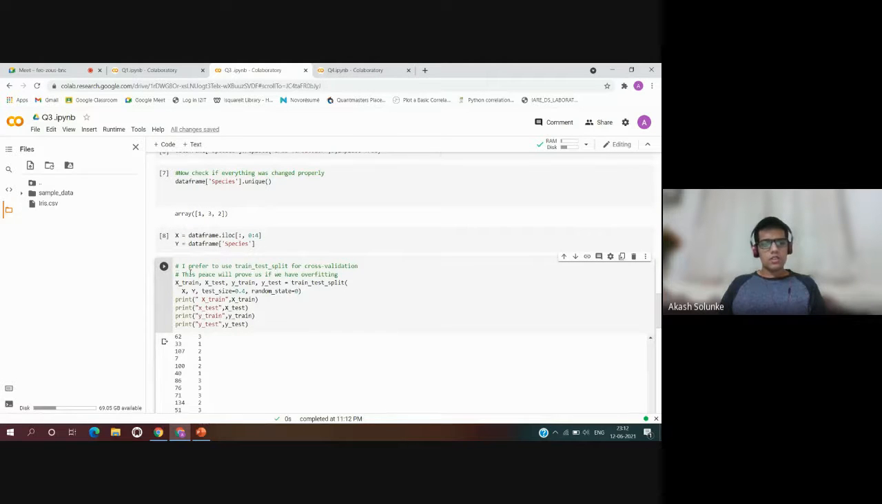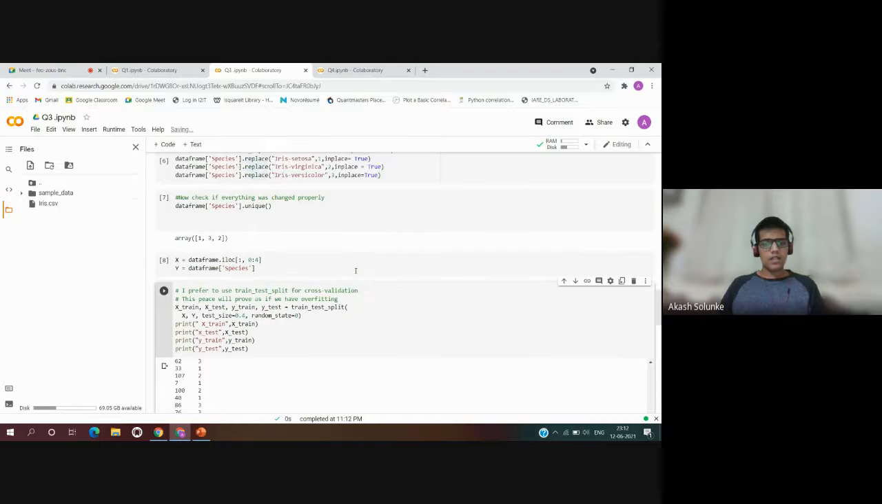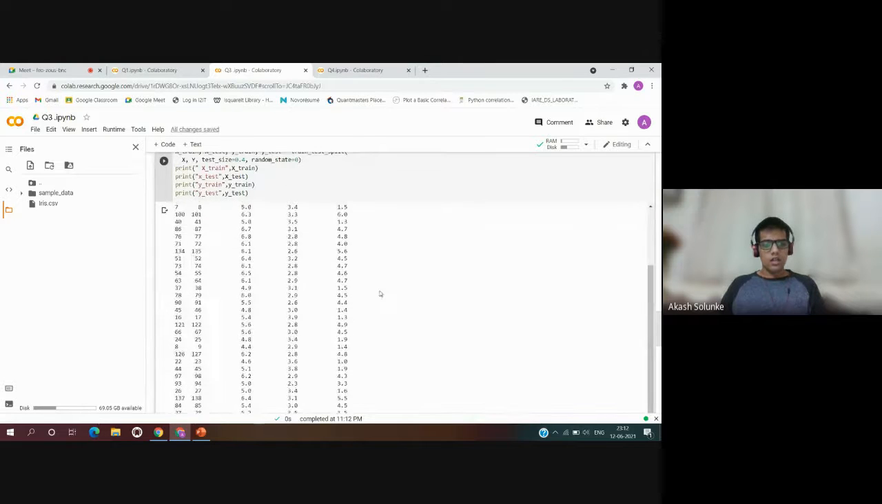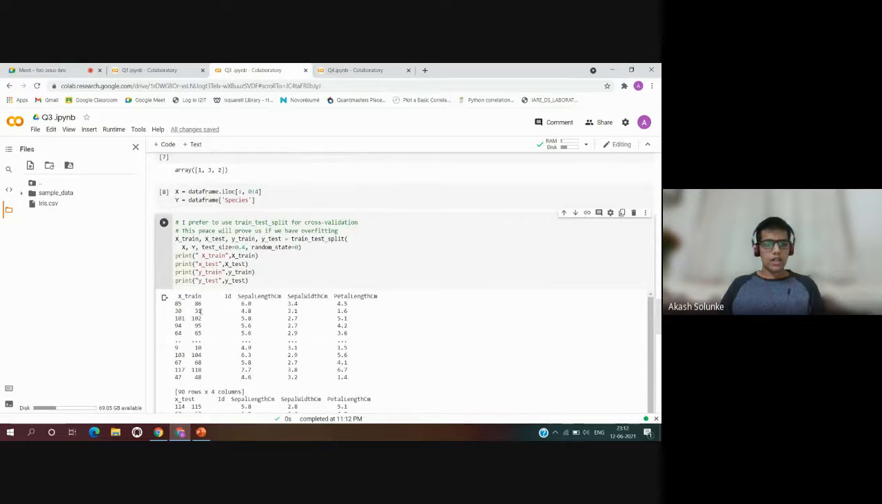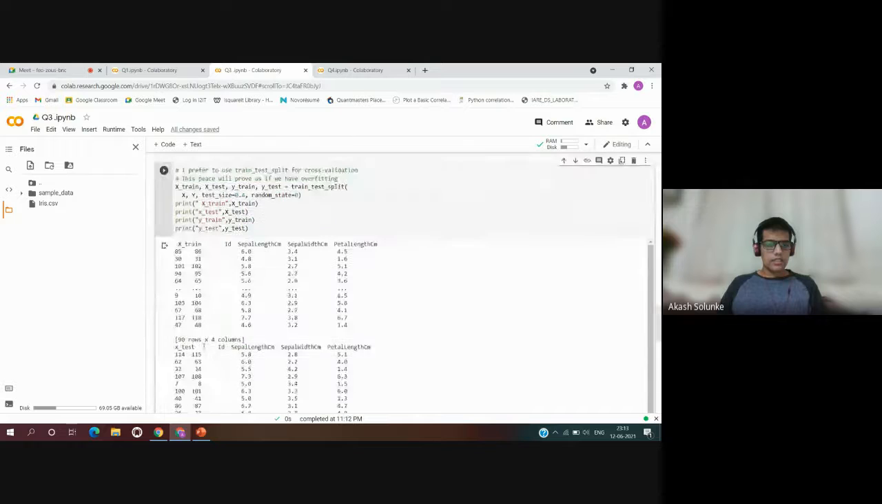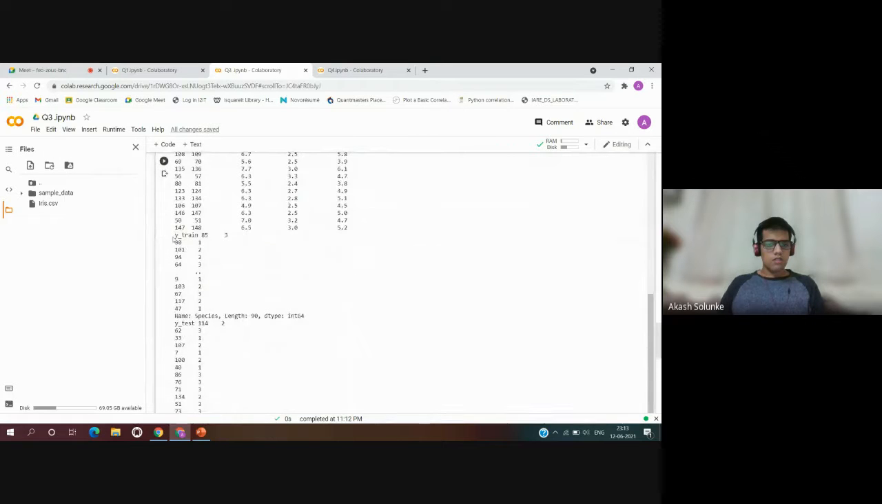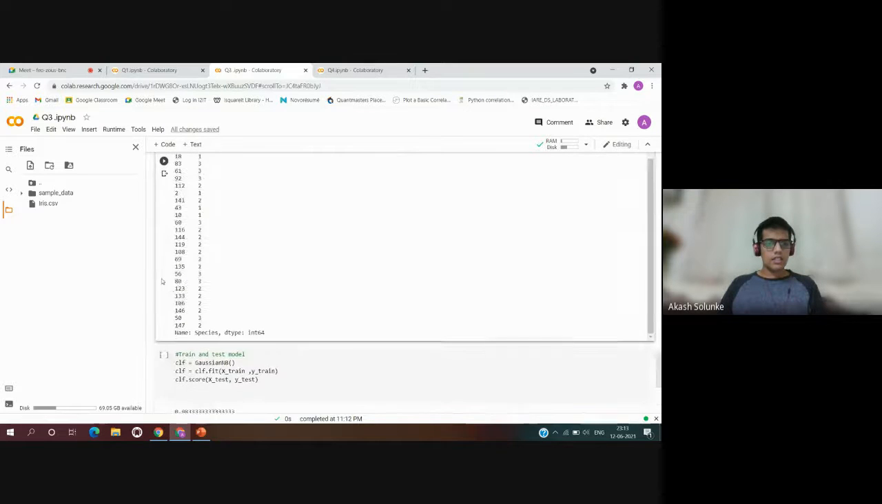Moving on to the next code, this code is actually used for training and splitting the data set. Here it will split the data set into random values and train on it. The output values shown are X train, Y train, X test, and Y test. So X train has ID, sepal length, sepal width, and sepal centimeter, 90 rows by 4. Then X test, Y train, and Y test. So these are the values for training and testing the data sets.